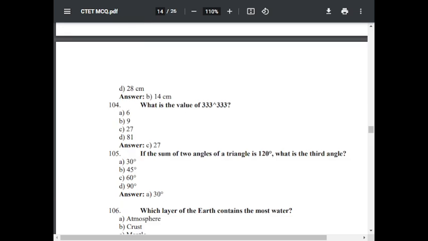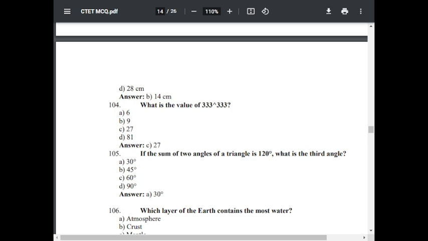Question number 105. If the sum of the two angles of a triangle is 120, what will be the third angle? Option A 30, option B 45, option C 60, option D 90. If the sum of the two angles of a triangle is 120, what will be the third angle?